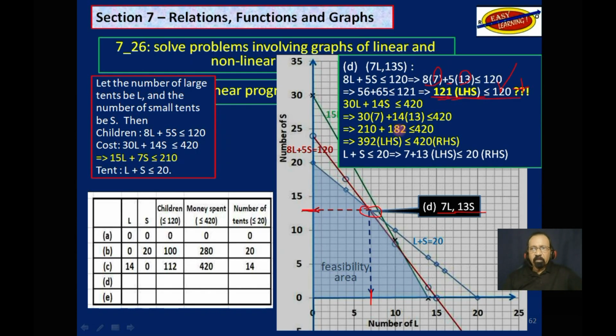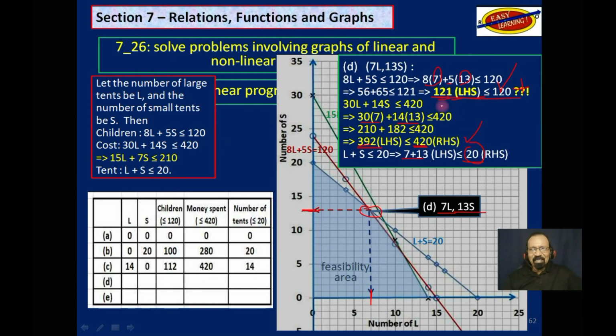As it relates to money, 30 times 7 plus 13 times 14, we would have spent $392 of our 420 available dollars. That is fine. And as it relates to number of tents, 7 plus 13 would give us 20. We are within our limit of equal to or less than 20 tents.